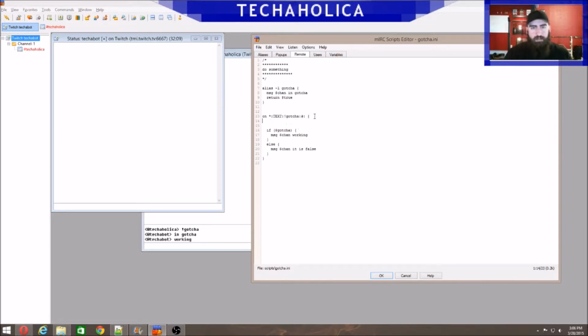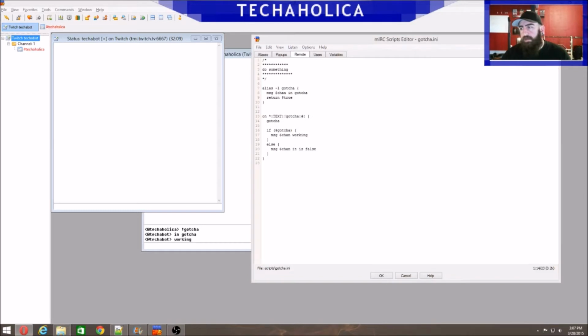If we want to run it like this, then you don't need a $ sign because it's the first word, and IRC automatically picks up that it's a command because it's the first item on the line. So do this. So there you go. I ran gotcha. It ran it first by itself, which ran in here, returned true, but it didn't do anything with true, so it moved on. Now I ran it again. We see the in gotcha again, and it prints out the in working there. So that's how it works.